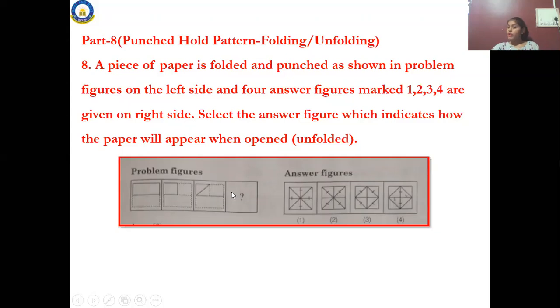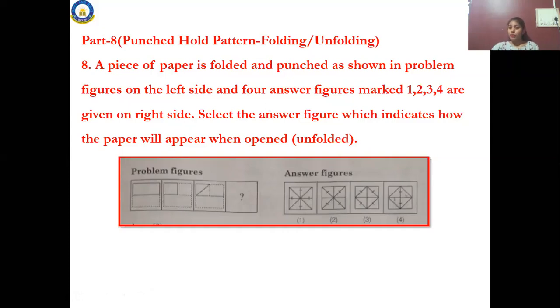While doing it in the class, you can use paper, that square paper, craft paper. While practicing at home also, you can. But in the exam, keep in mind, you should not use paper. You should calculate in your mind only.